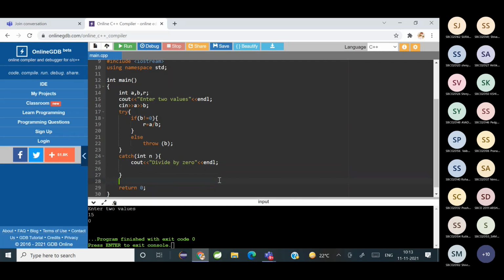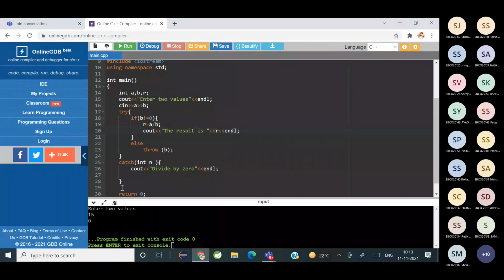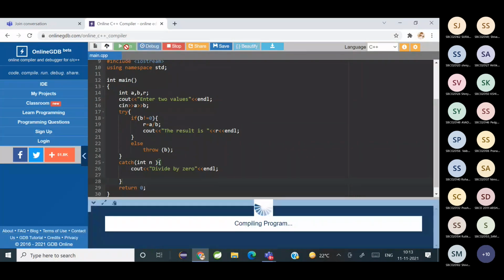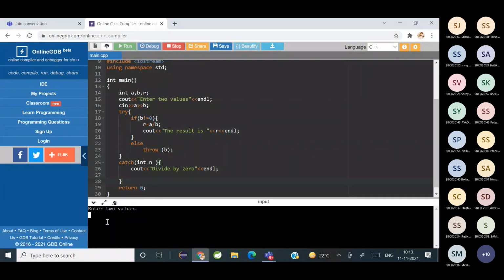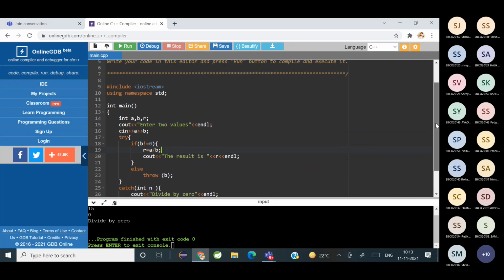So now what happens is, we run the code. Now if we enter 15 divided by 0, it is handled properly. So now the user knows what was the reason that the program stopped executing, and it has a smooth ending of the code. So this is what we had learned in the last class.